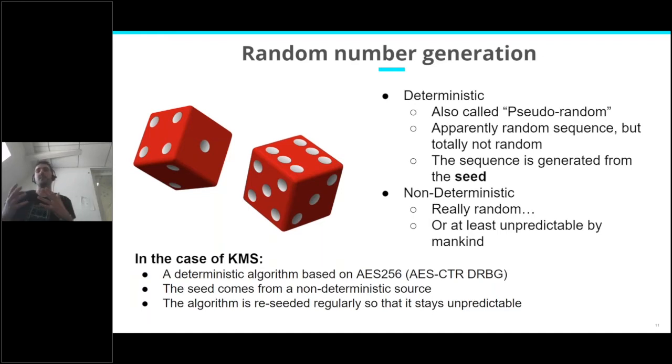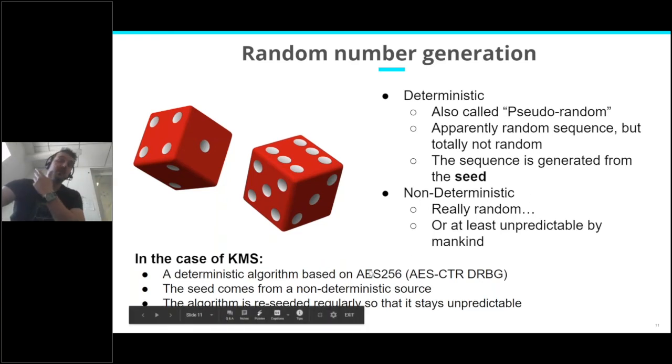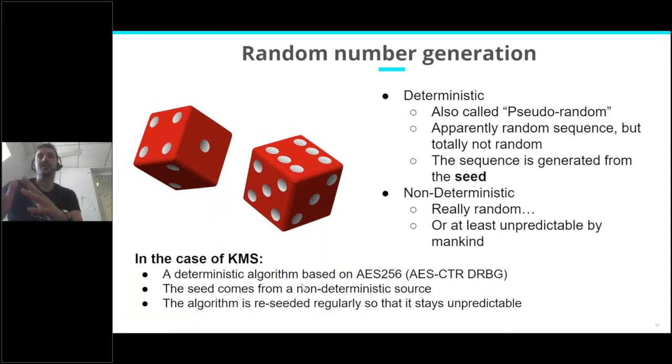In the case of KMS, they are mixing the two principles. They are using a deterministic algorithm to generate numbers at the frequency they wish. For the specialists, the algorithm is based on AES, and it is called the AES CTR deterministic random generator. And the seed comes from a non-deterministic source.